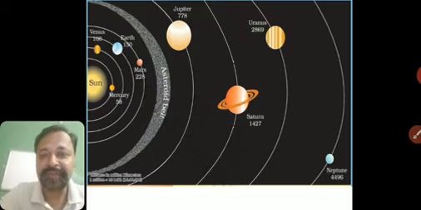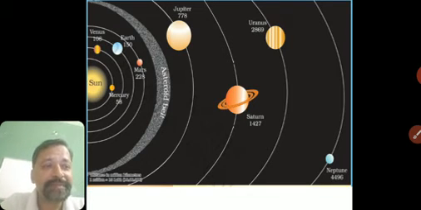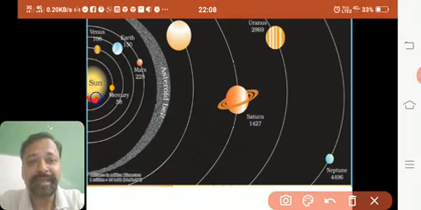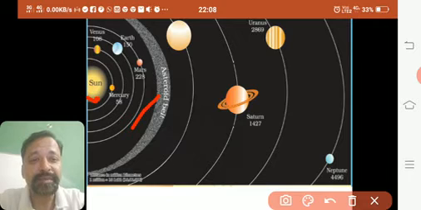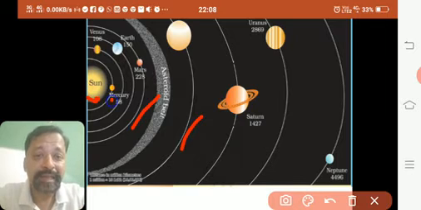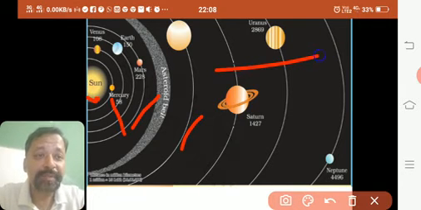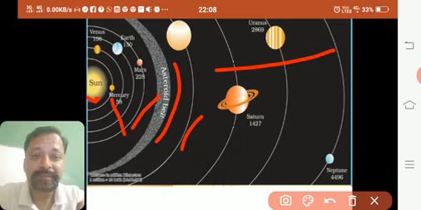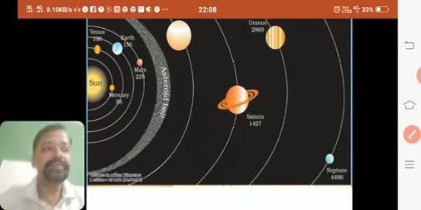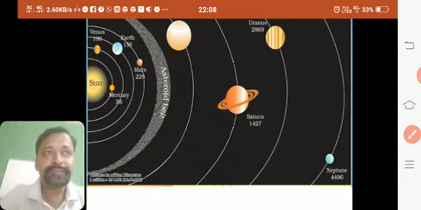Okay, this figure we have seen. Now here you can see, we told that the sun is in the center, and these white lines are orbits. They are imaginary lines. We had seen in our earlier video, these are called inner planets. These are outer planets. This is the asteroid belt. Okay, we have seen this. Fine. So we will not waste much time on this. We will move ahead with our next thing.